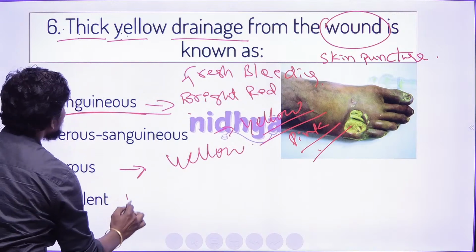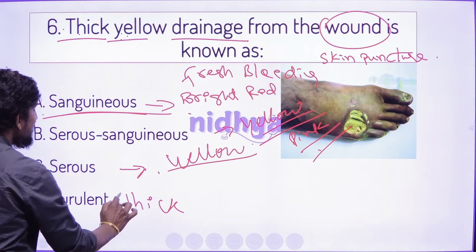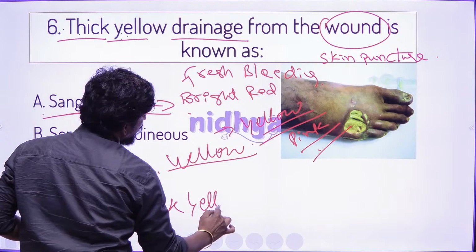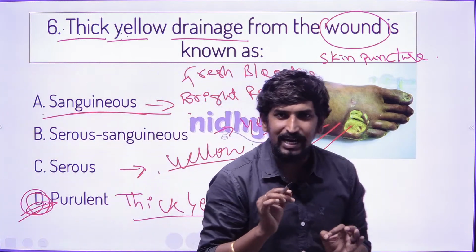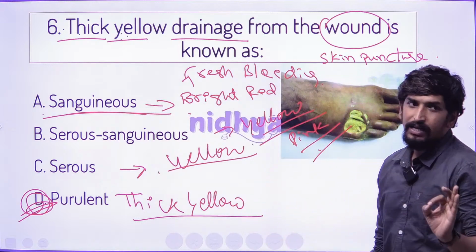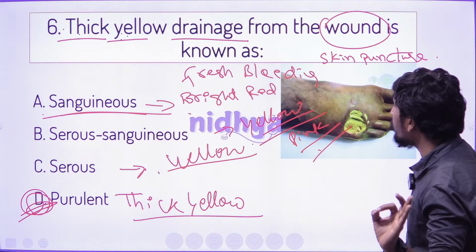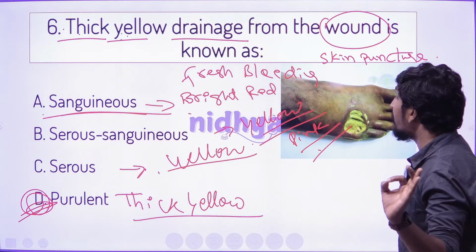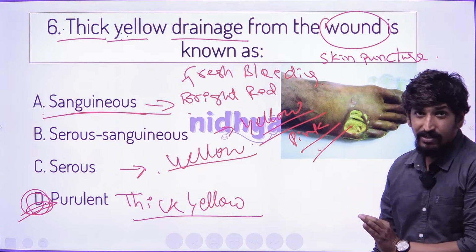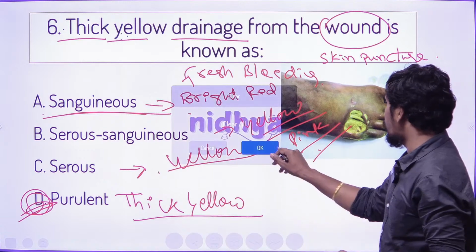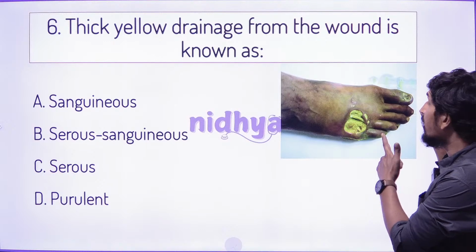So here there is only yellow serous, and then there is a thick yellow. The thick yellow character is called purulent. So purulent is always an infectious wound. That is very important to remember: purulent is always an infectious wound. This we call the yellow thick character that we can see. Then the answer is D. For the sixth question, the answer is D.